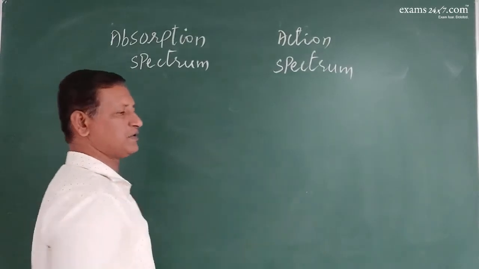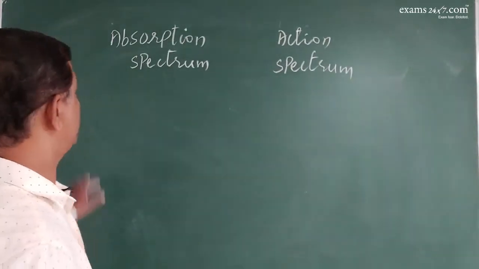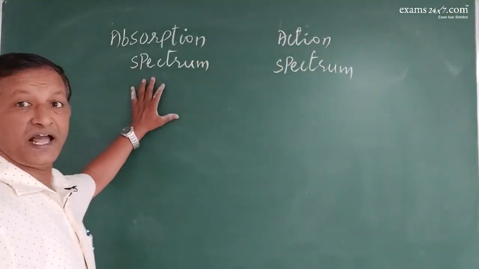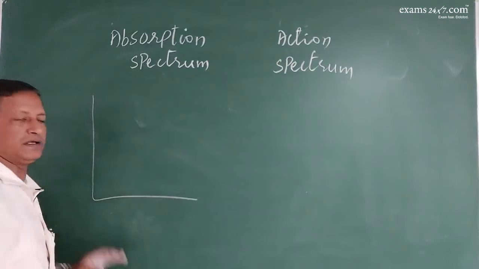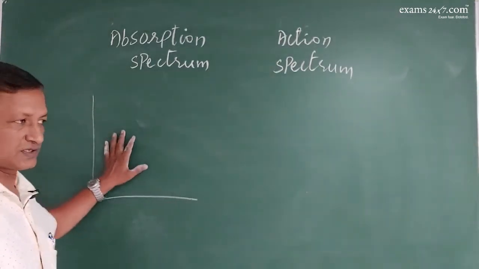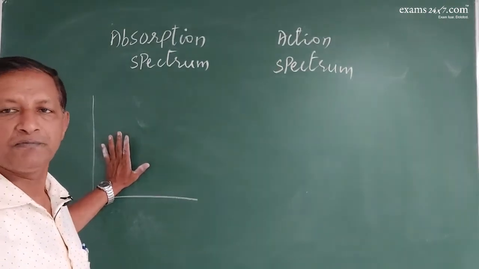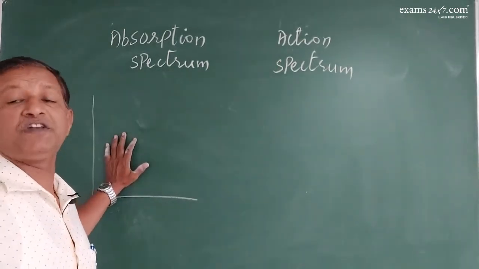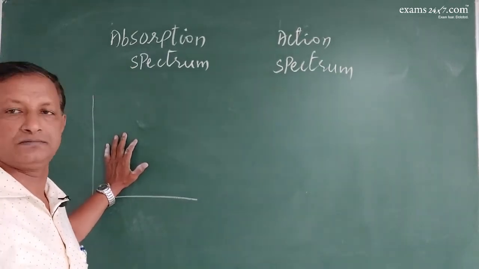What is the difference between the two? Absorption spectrum is a graphical representation which shows the maximum light being absorbed by pigments. Which particular wavelength of light has been absorbed maximum?